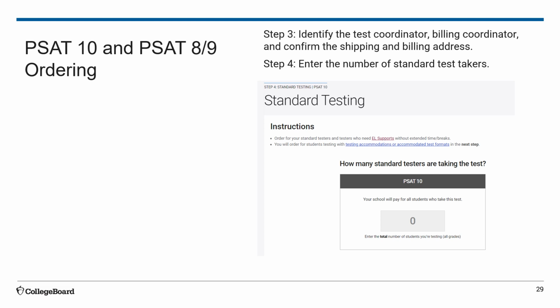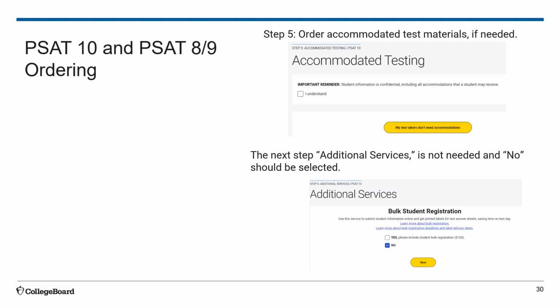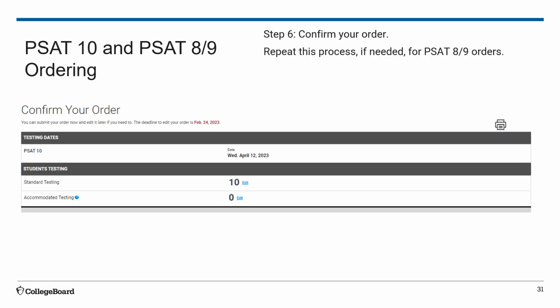In Step 3, please identify or confirm the test coordinator, billing coordinator, and confirm the shipping and billing address. Then in Step 4, enter the number of standard test takers. In Step 5, order accommodated test materials if needed. And finally, in Step 6, confirm the final order.